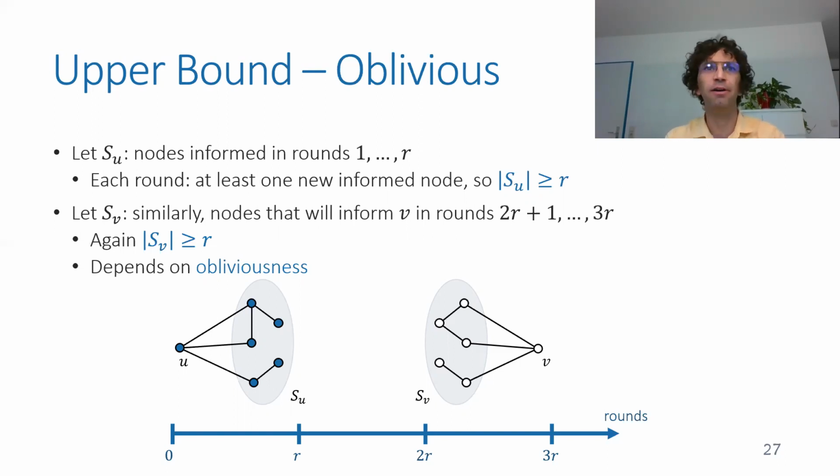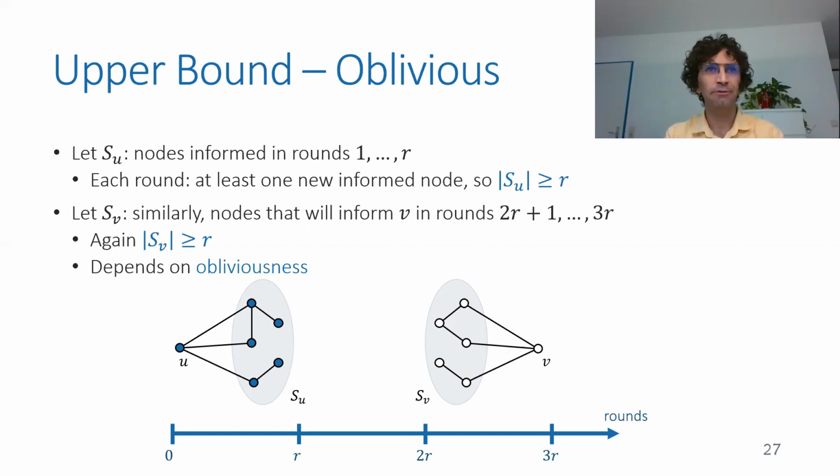And this is again a random variable. And the idea is that if any of the nodes in SV gets the information in round 2R or before, then up to round 3R, V will also get the information and we win. We manage to do flooding.